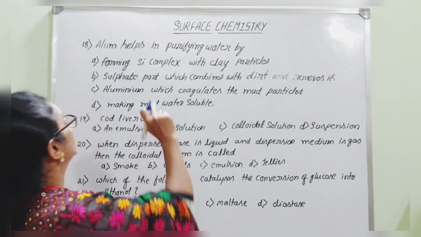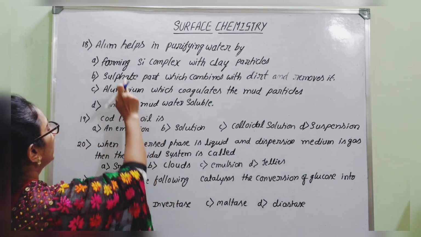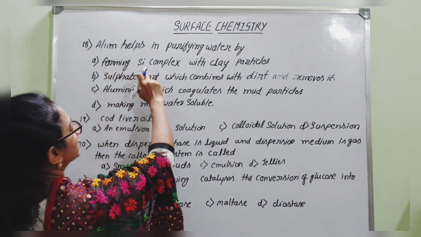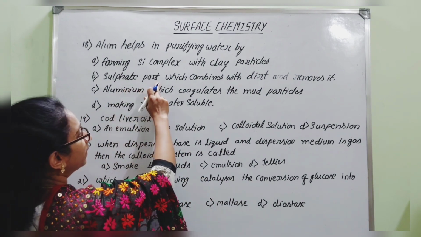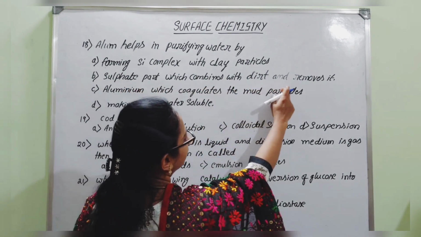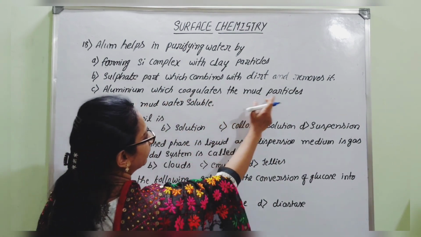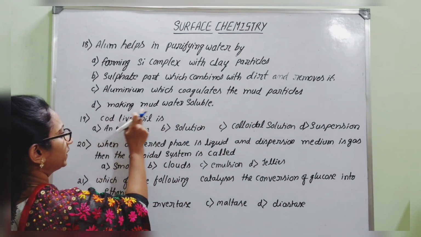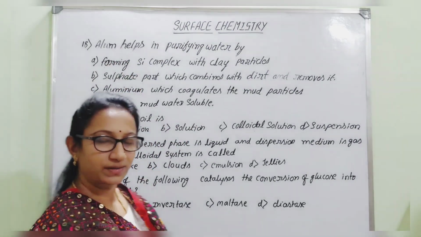Next question is, alum helps in purifying water by. So here they have mentioned the 4 options. Forming silicon complex with clay particles. Next, sulfate part which combines with dirt and removes it. Next, aluminium which coagulates the mud particles. And last option, making mud water soluble. First you should know how alum helps in purifying water.